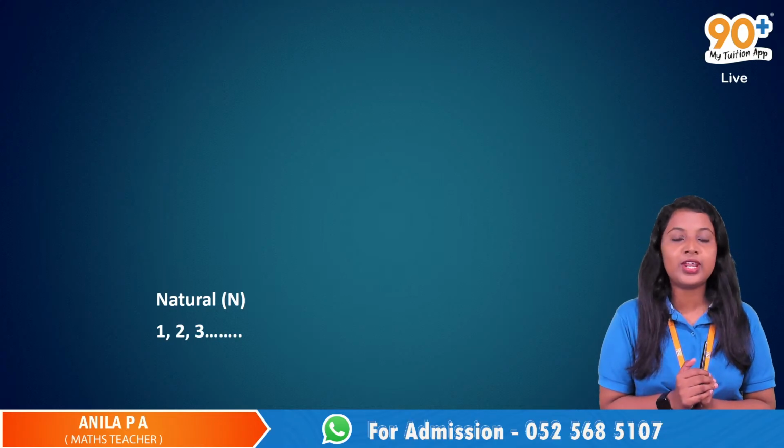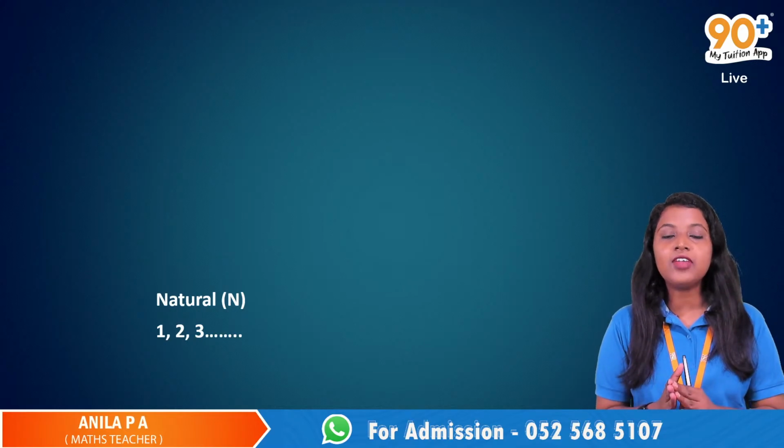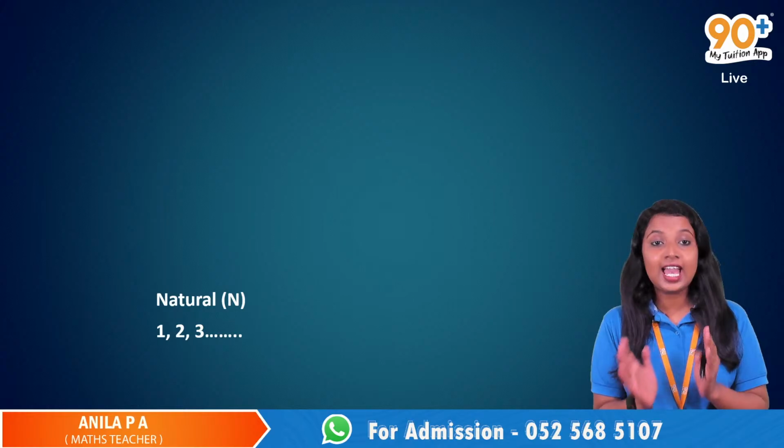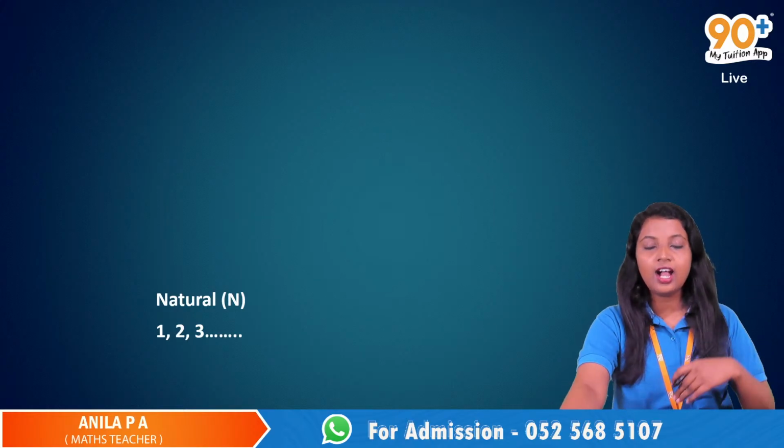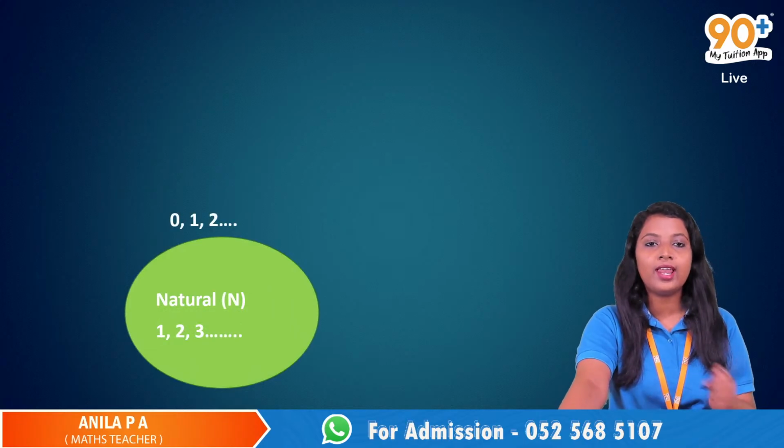So this set 1, 2, 3, etc. are known as natural numbers, and we use the alphabet N to denote them. But after that, I'm adding one 0 along with these numbers.